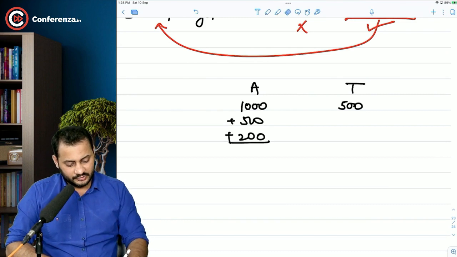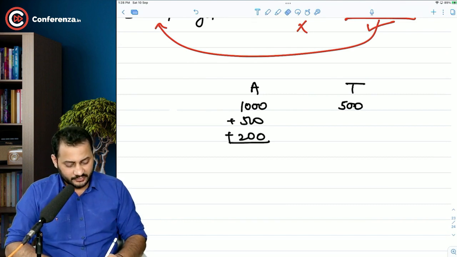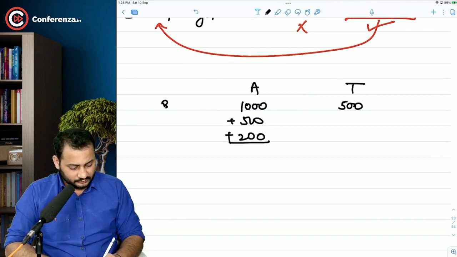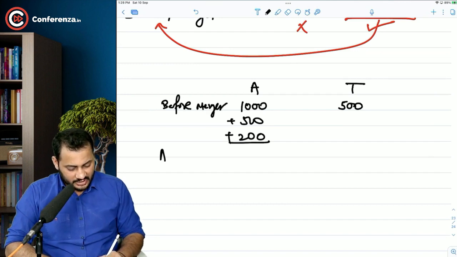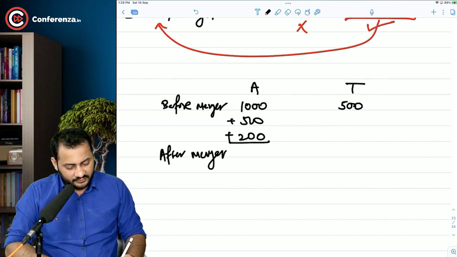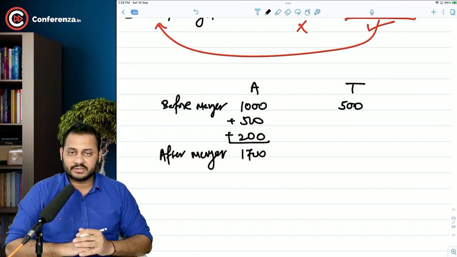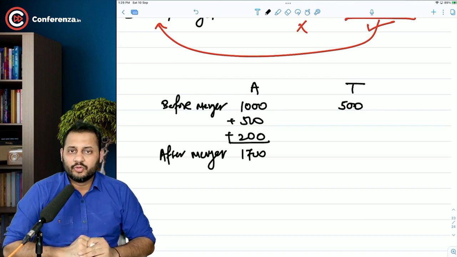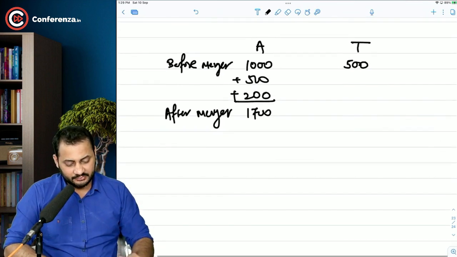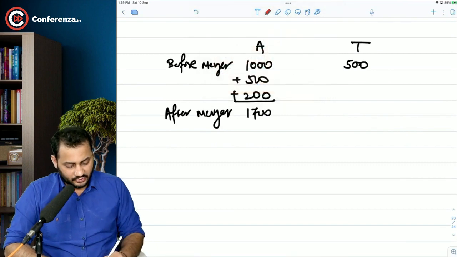So this is before merger, and this is after merger. After merger, our company's value will go to 1700. Now I have two questions for you. What is the maximum and the minimum price or value?